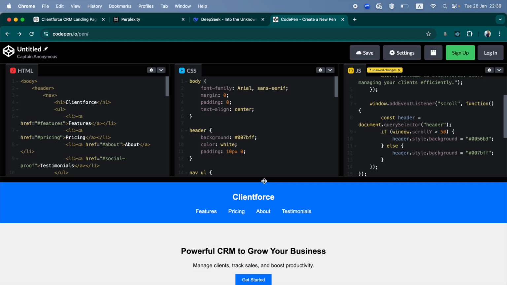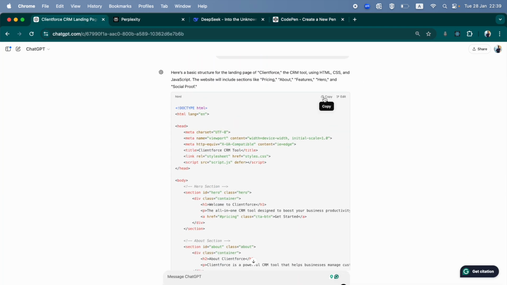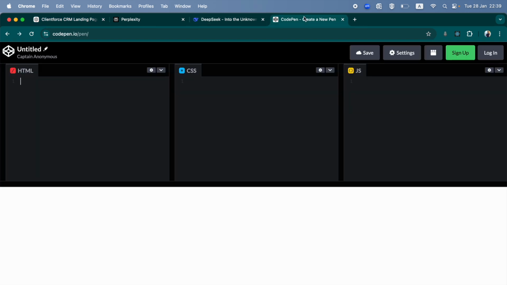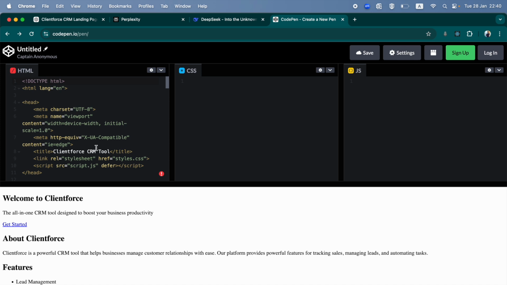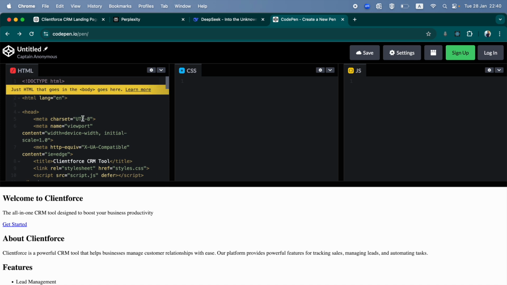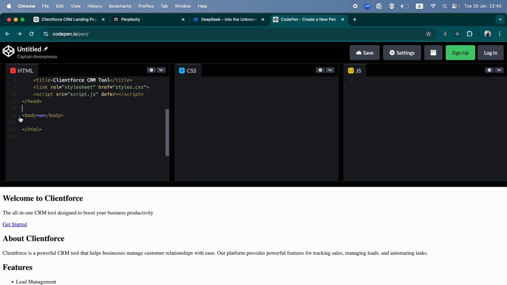So this is an online code editor where you can just copy paste the code that you will receive from the AI tools. So I'll just refresh to delete whatever is already written here. I'll just copy paste the HTML code here. So something that is specific to this CodePen tool is that you're supposed to only paste the body content. That is why you're getting this error. So I will just remove everything that is outside the body. So you can see how this is the only thing that's inside the body. So I'll just remove everything outside it.